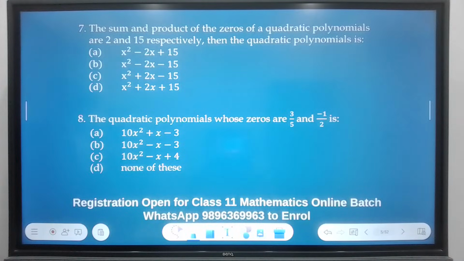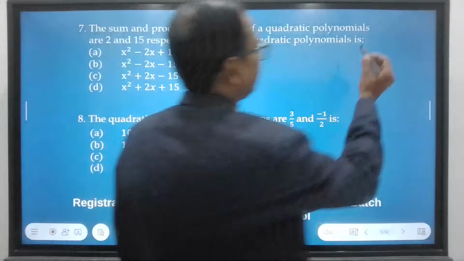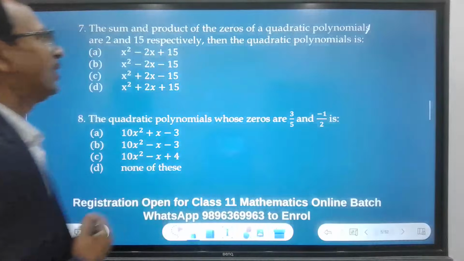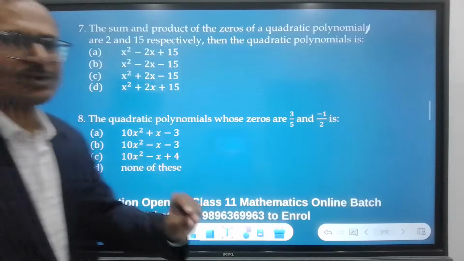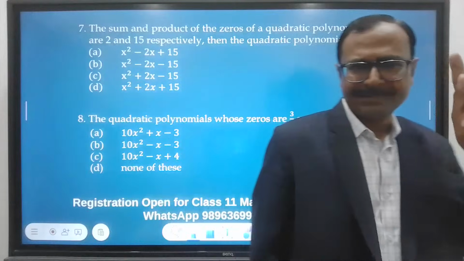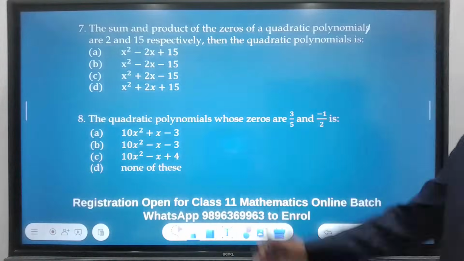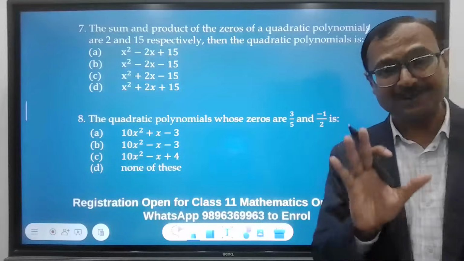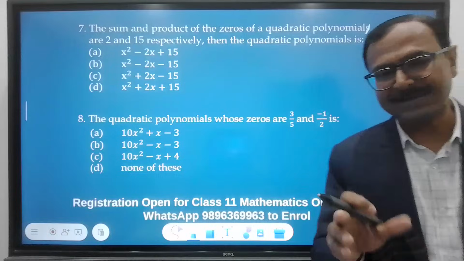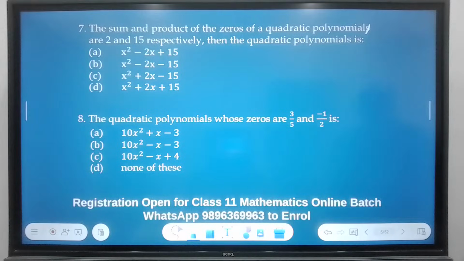Okay, your turn first. The sum and product of the zeros of a quadratic polynomial are 2 and 15 respectively. Then the quadratic polynomial is... a very easy conceptual question. Come on, answer it in 10 seconds. I'll tell you the easiest way of doing this. First, I will wait for your answers in the chat. Okay. Go for it.